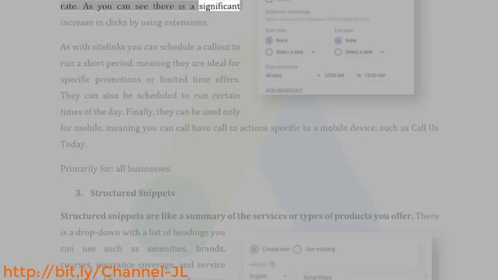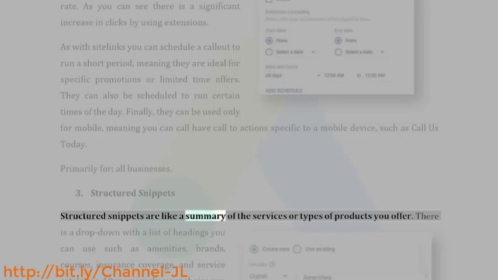As you can see, there is a significant increase in clicks by using extensions. As with site links, you can schedule a callout to run a short period, meaning they are ideal for specific promotions or limited time offers. They can also be scheduled to run certain times of the day. Finally, they can be used only for mobile, meaning you can have calls to action specific to a mobile device, such as call us today. Primarily for all businesses.